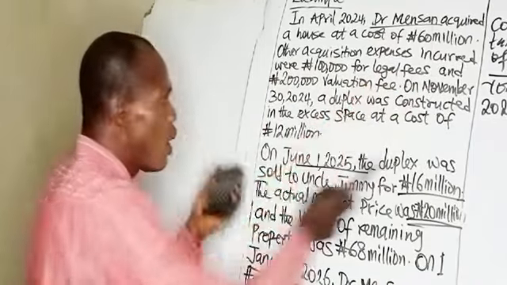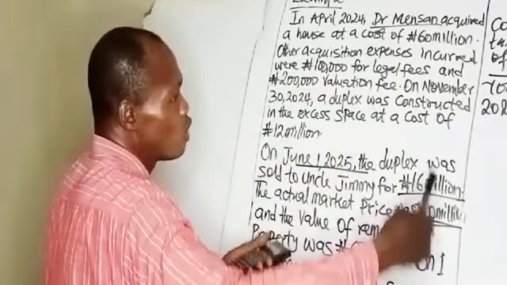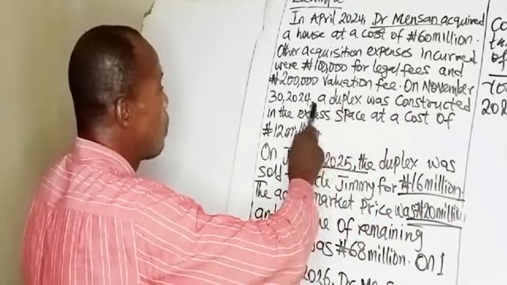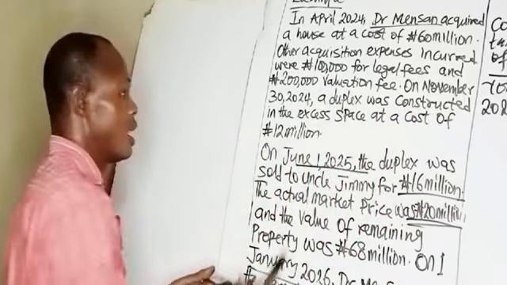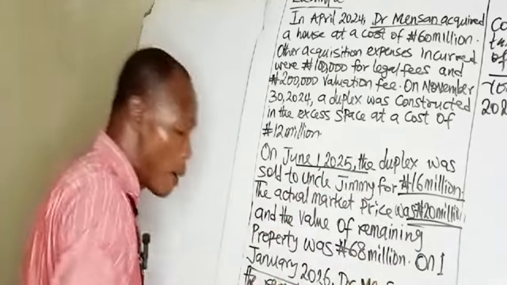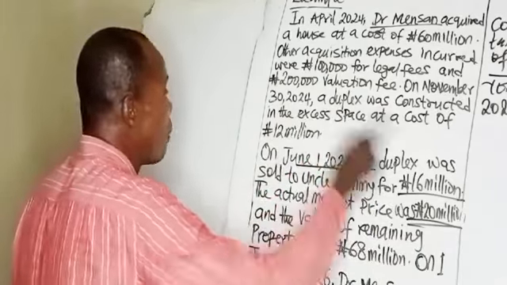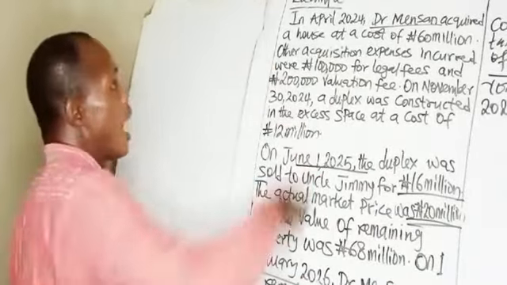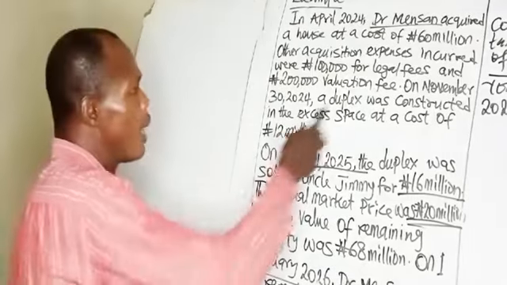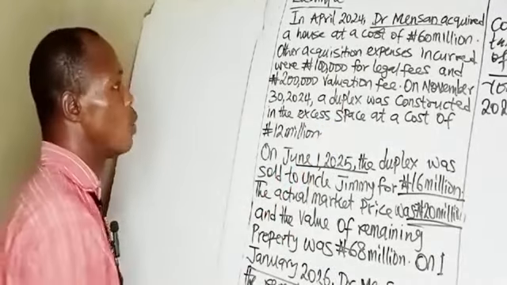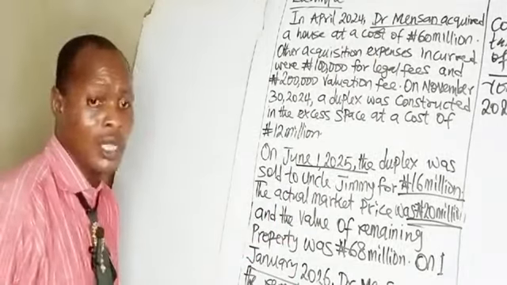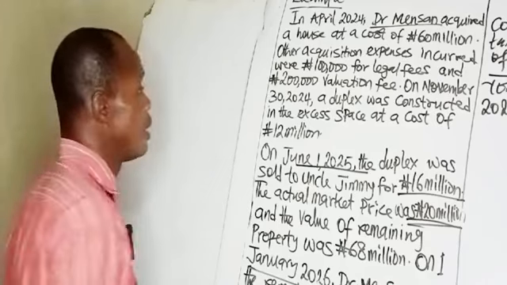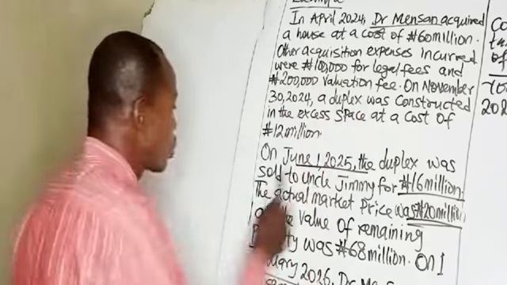In that house they bought, they were left with some space, and they constructed a duplex in the excess space. A duplex is also a separate property. So the house is a separate property, and the duplex is also a separate property. It's not a single asset, so don't treat it as a partial disposal. The duplex is what was sold.